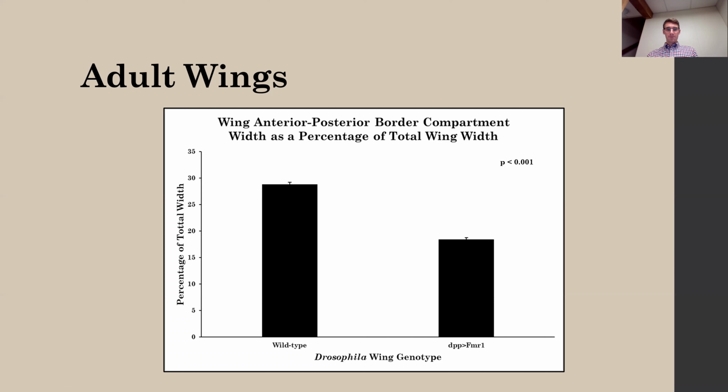So I measured the width of the anterior-posterior border compartment in both the control and experimental wings and took that as a percentage of the total width of the wing. And I found that in the experimental wings, the anterior-posterior border compartment was about 10% more narrow than the compartment in the wild-type wing. And these results were statistically significant.